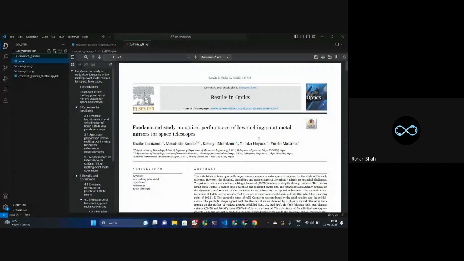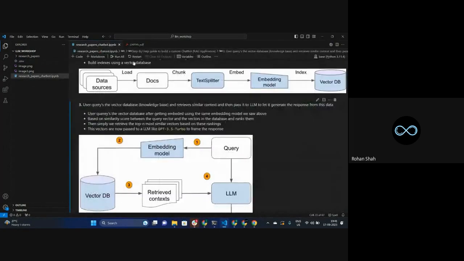So if I'm giving some kind of input to this large language model with respect to these words, what's going to happen? Based on this low melting point that I've given, my vector database already has this kind of information because it's coming from these documents. It is already stored over here.